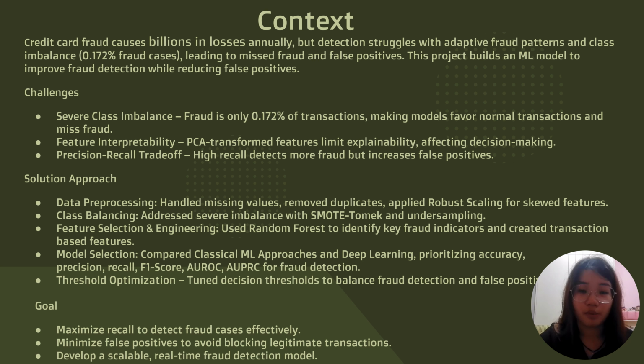So to counter this situation, I have handled missing values, removed duplicates, and scaled transaction amounts in data preprocessing. Moving on to class balancing, where I use SMOTE and undersampling to address severe imbalance. And then feature engineering, I use random forests for key fraud indicators and created transaction-based features like rolling mean and fraud likelihood. Then I compared classical ML and deep learning techniques, prioritizing AUROC, recall, precision, and many other metrics for fraud detection. The last stage is threshold optimization, where I tune the decision threshold to balance fraud detection and false positives.